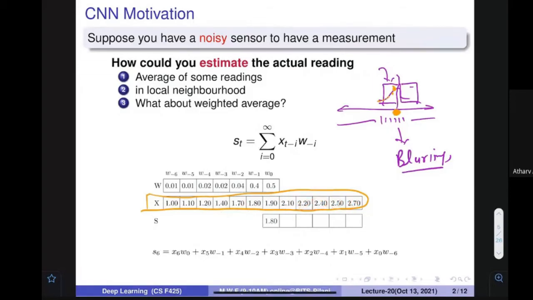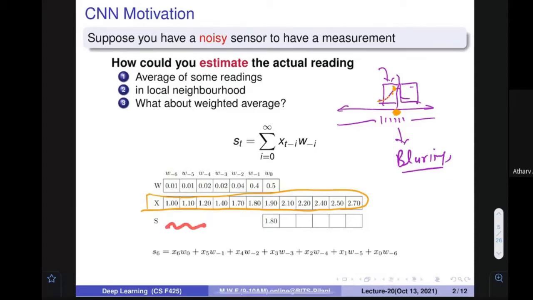If this is a weight vector that I have, can I find out the right value over here? No, because to find this, I need to multiply this weight vector with something, but to whom am I going to multiply these things? This value needs to be multiplied by this value, but I cannot find it. So we cannot apply the filter for some time. Maybe we can call it a cold start.